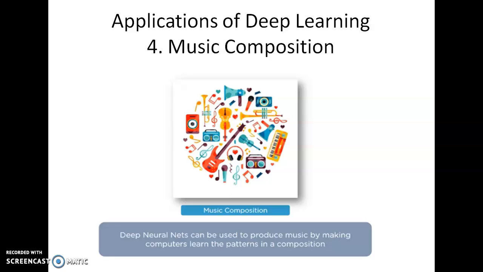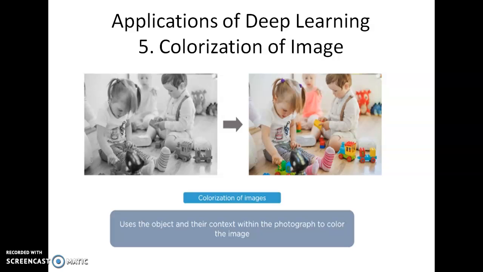The next application is music composition. These are some of the upcoming applications of deep learning. Deep neural networks can be used to produce music by making computers learn the patterns in the composition.